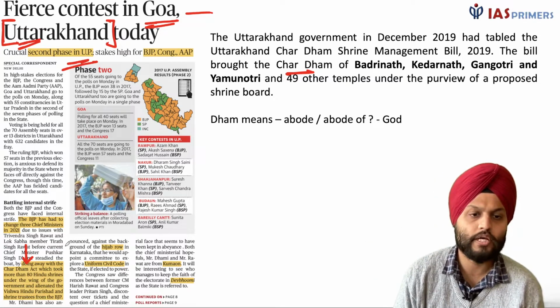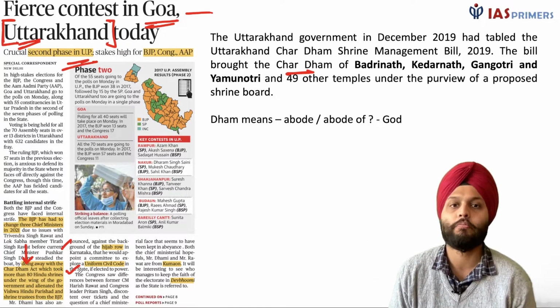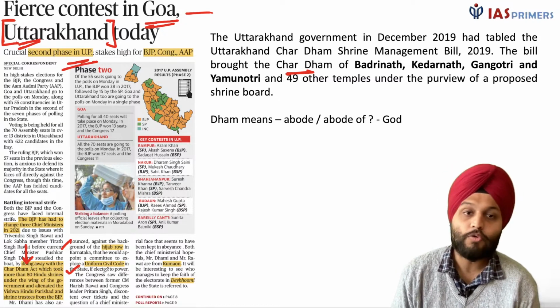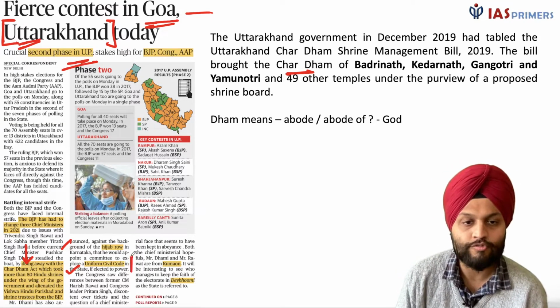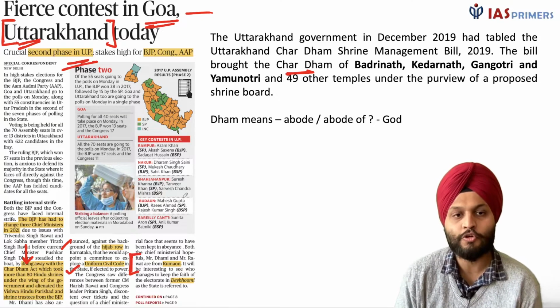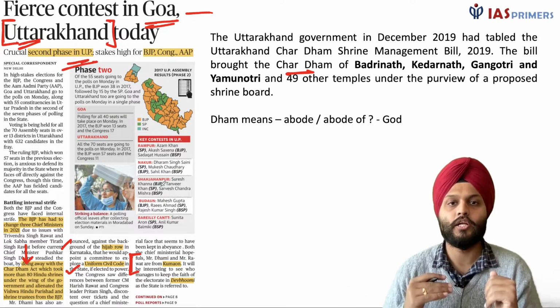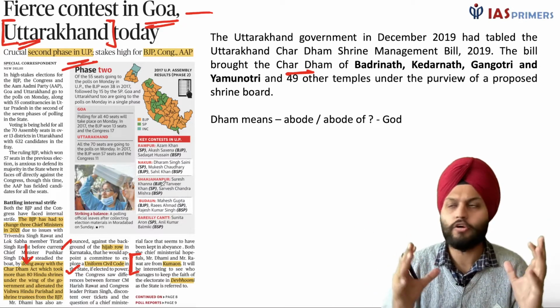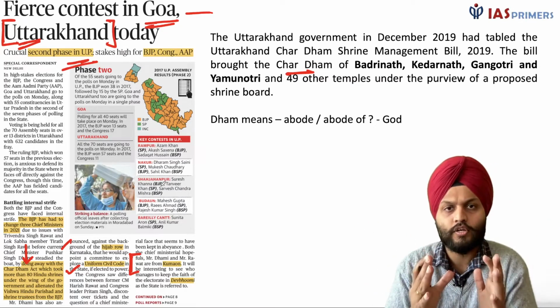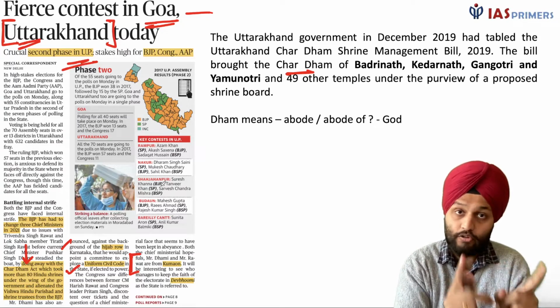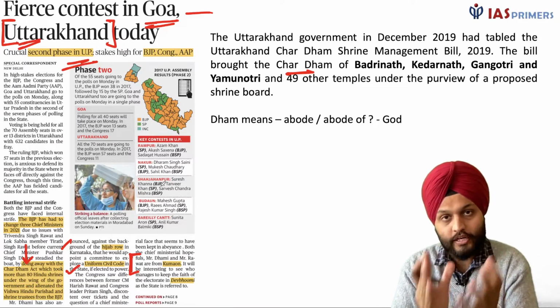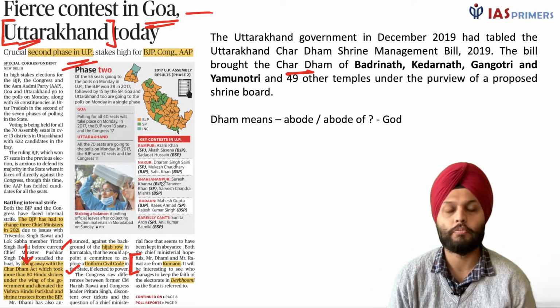Then they are talking about the hijab row, they are talking about the Uniform Civil Code. I'll come to that Uniform Civil Code. There is also a reference to the Kumaon region. So you should know where the Kumaon Himalayas are located as compared to the Greater Himalayas and Lesser Himalayas. Do this on the map. I actually saw it, but I want you to see for yourself. Find it on your Atlas, not your website thing. This will help you with your prelims.